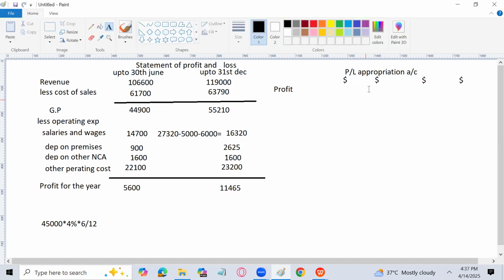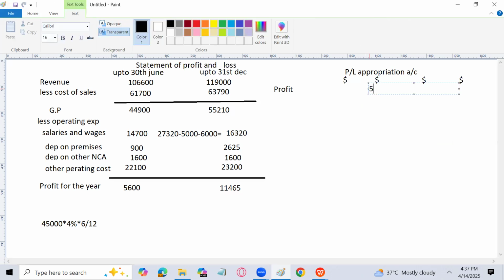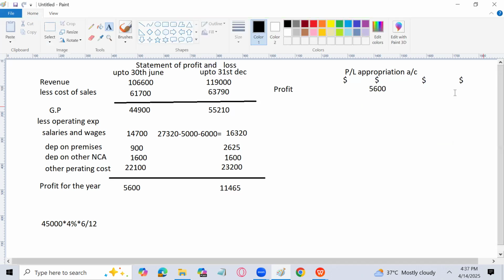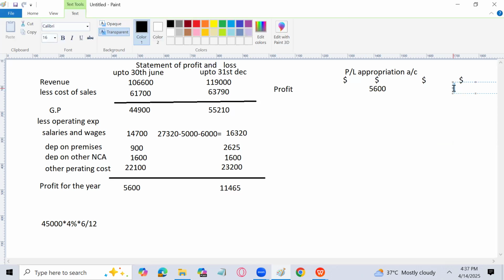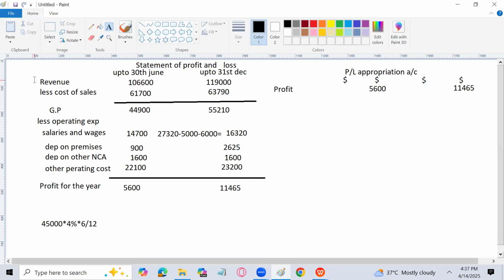The profit for the first period is going to be 5,600, and the profit for the later part of the year is going to be 11,465. Yes, you can write up to 6 months, the same thing, up to 30th June and up to 31st December. Let me write it down for you so that it will become more helpful.